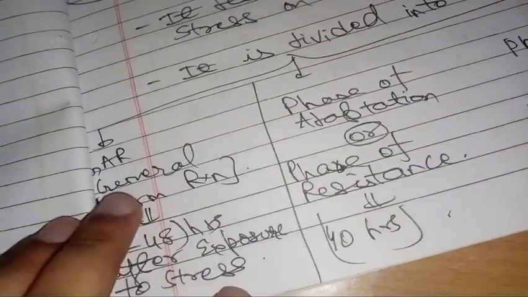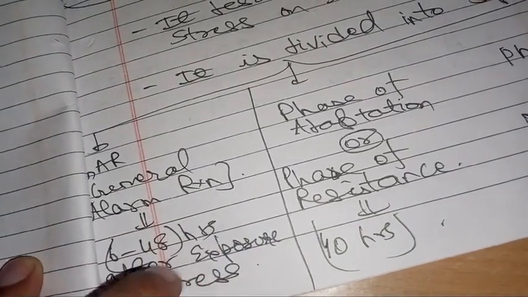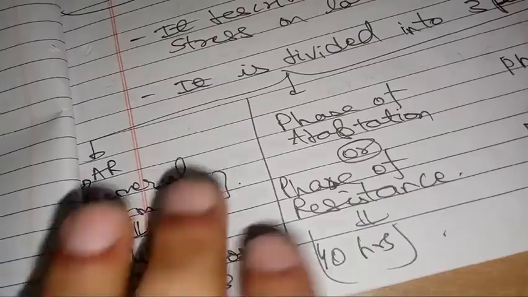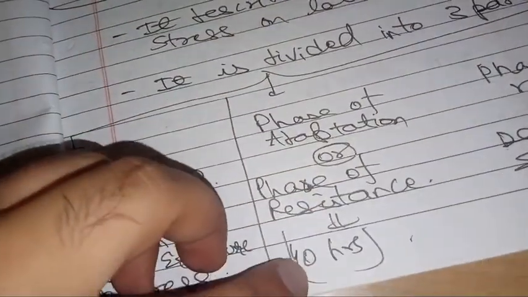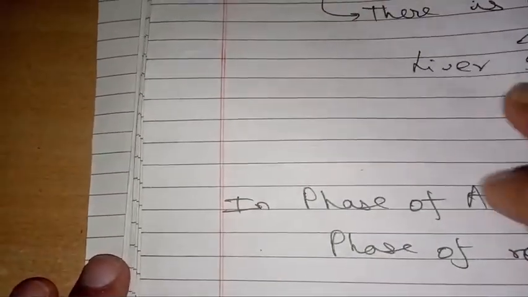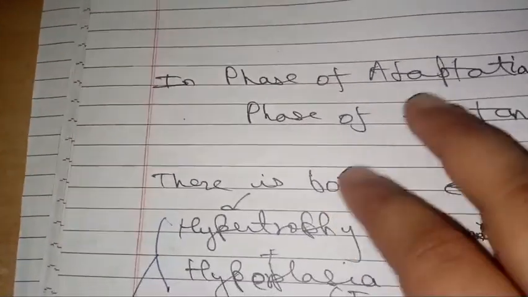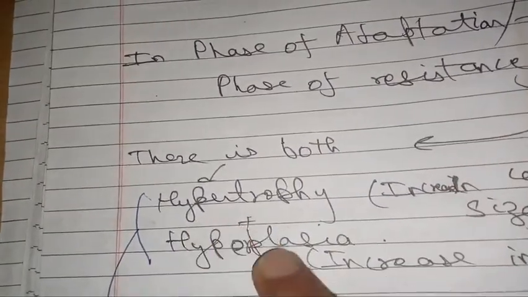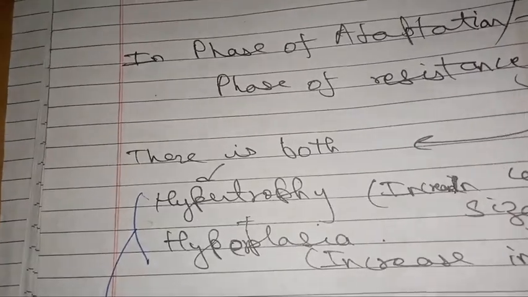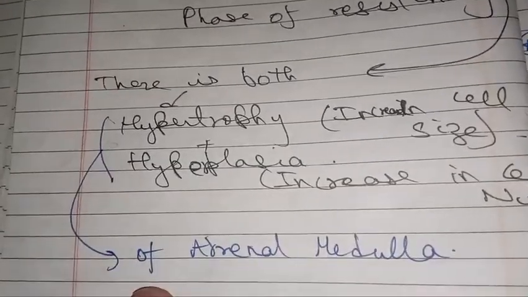General alarm reaction occurs 6 to 48 hours after exposure to stress. Phase of adaptation or resistance occurs 48 hours after exposure to stress. In general alarm reaction, there is atrophy of the liver, spleen, and lymph nodes. In phase of adaptation or resistance, there is both hypertrophy and hyperplasia of the adrenal gland, only the adrenal gland, or we can say the adrenal medulla also.